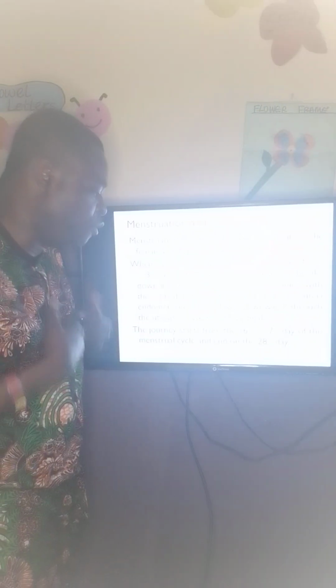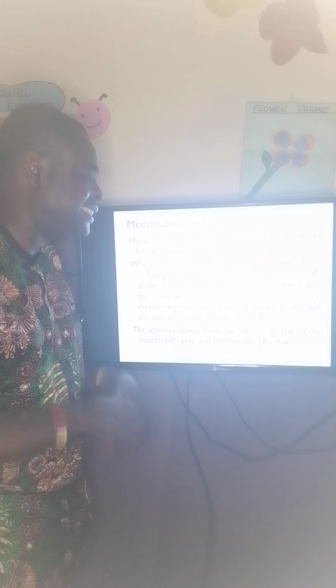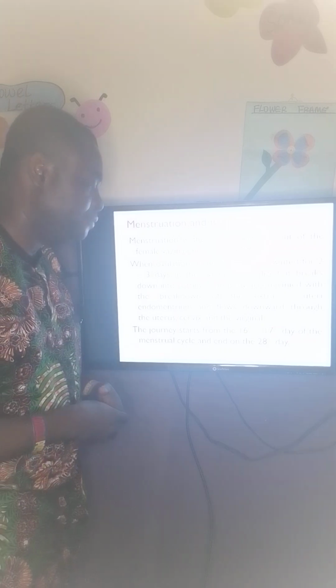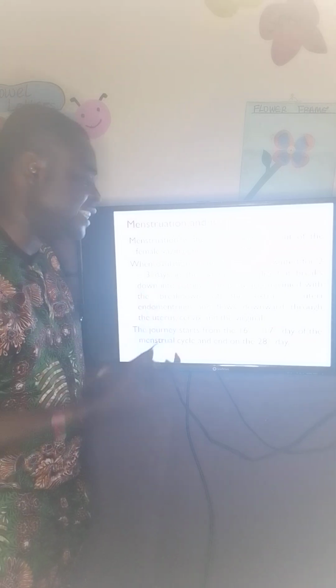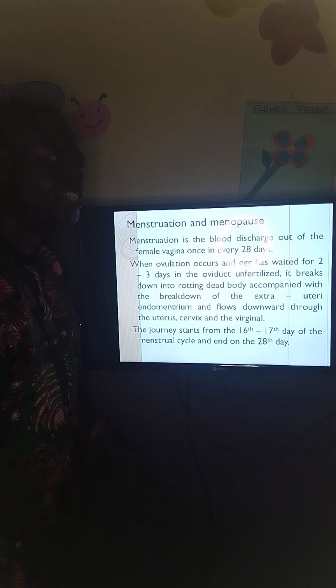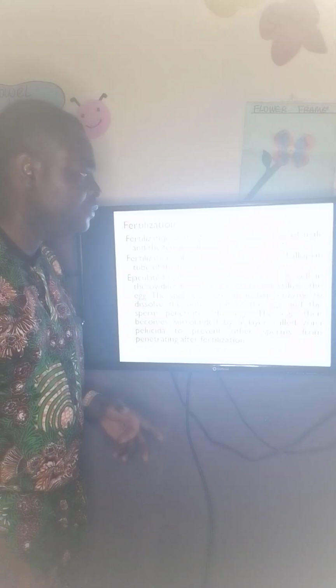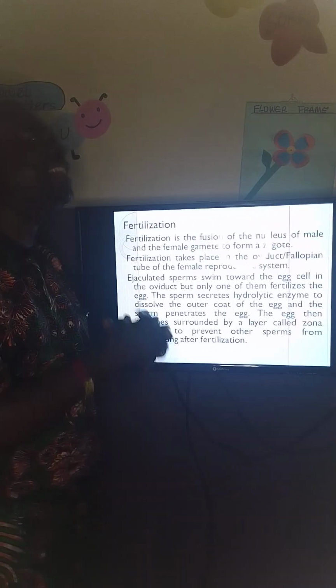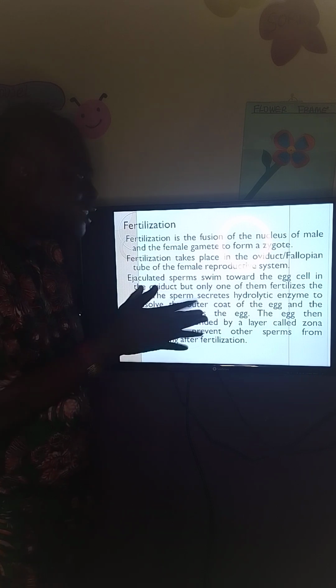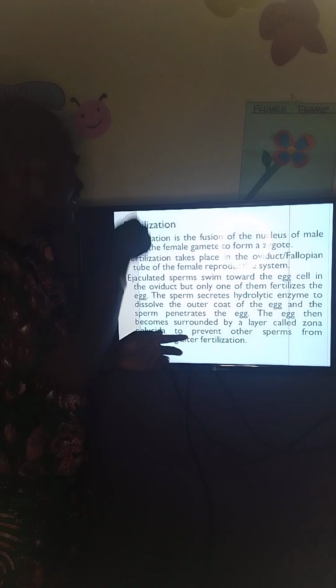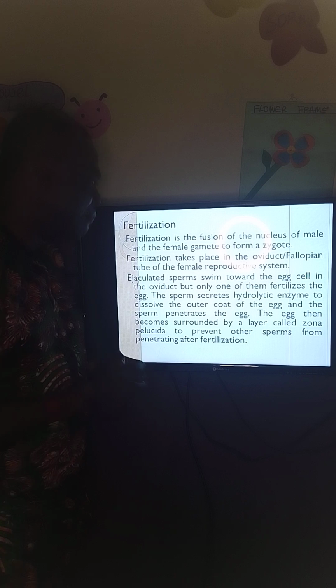The downward movement starts from the 16th day to the 17th day of the menstrual cycle. So on the 28th day, the blood starts discharging, and that period of menstruation can take about 3 to 5 days. Now, what about fertilization? What is fertilization? Fertilization is the fusion, the combination, the attachment of the nucleus of the sperm or the male gamete and the nucleus of the female gamete to form a zygote.